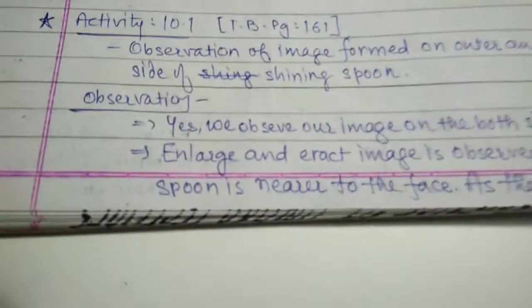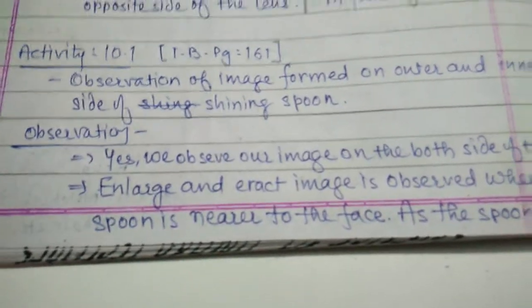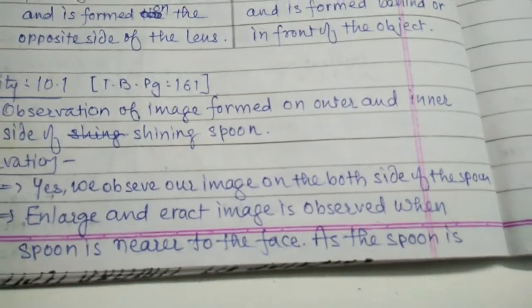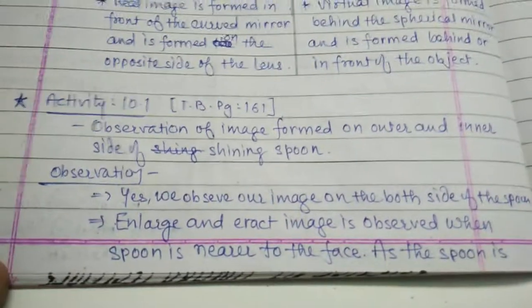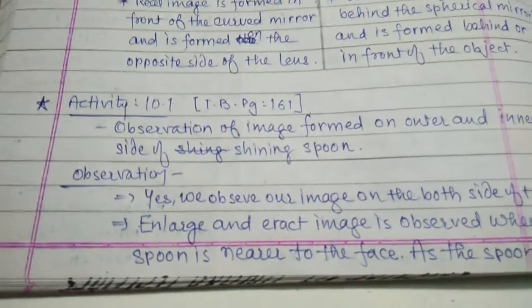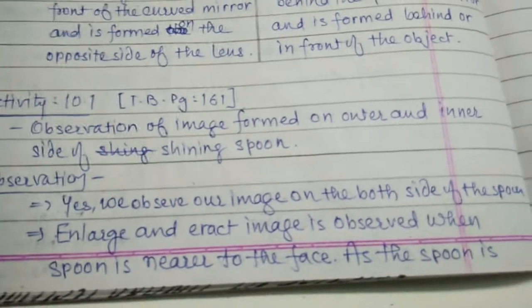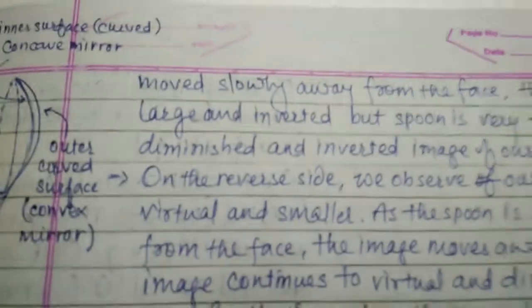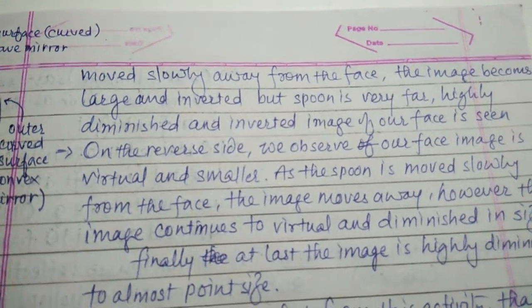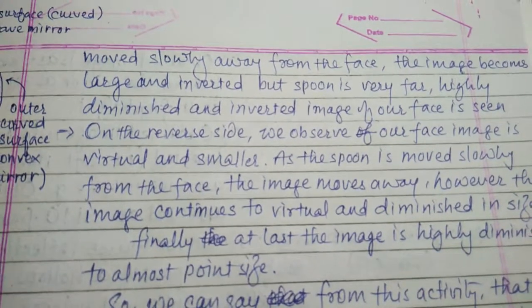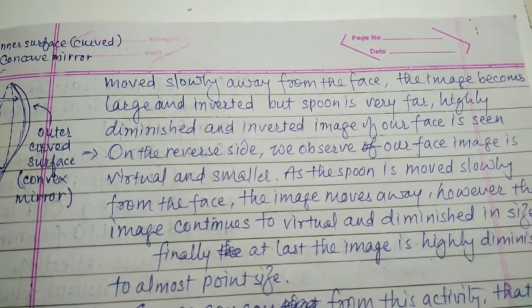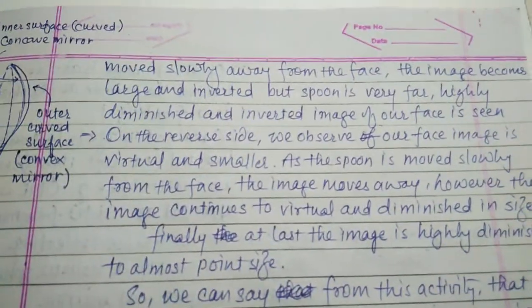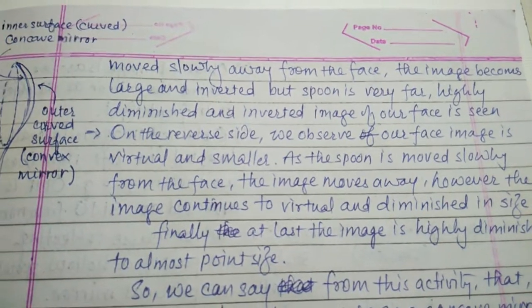Yes, we have obtained the image. We observe our image on both sides of the spoon because they are shining, and a shining surface gives an image. An enlarged and erect image is observed when the spoon is nearer to the face. As the spoon is moved slowly away from the face, the image becomes large and inverted, but when the spoon is very far, the image is highly diminished and inverted. An inverted image of our face is seen.